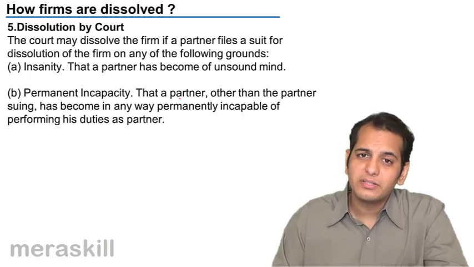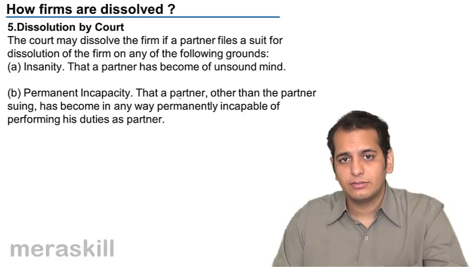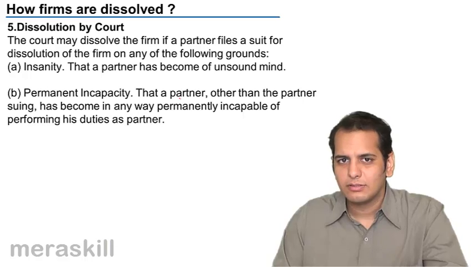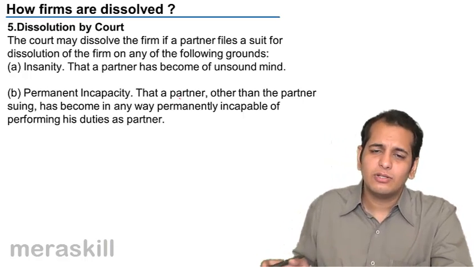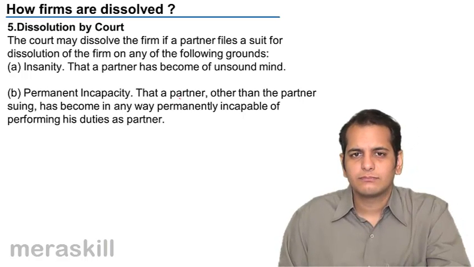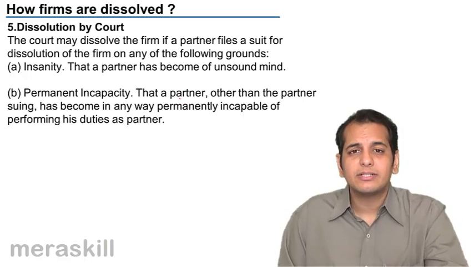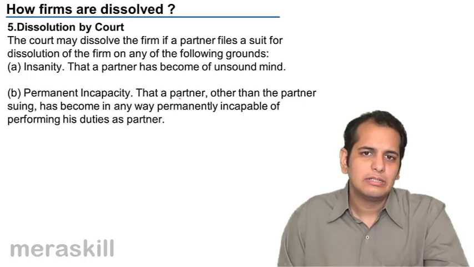He's not able to make decisions. So there is permanent incapacity. The important thing here is permanent. It should not be temporary. Because if it is temporary, the person will revive and he'll come back to normal. The important thing is the incapacity should be permanent. And then if it is permanent, the firm will dissolve.